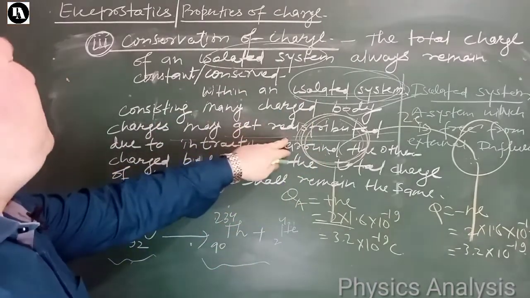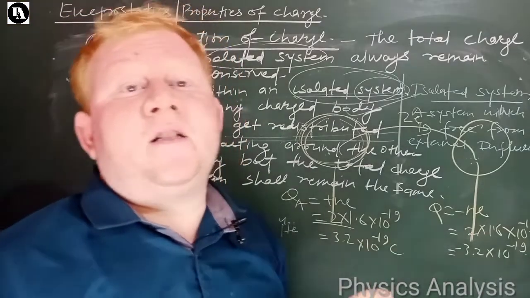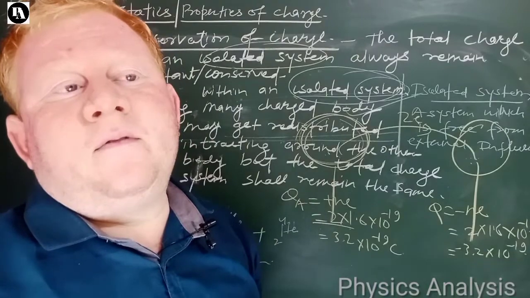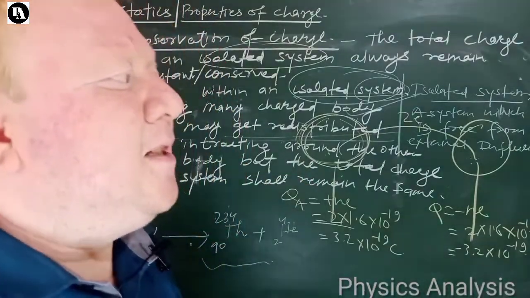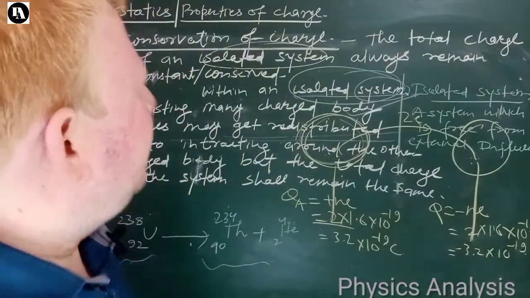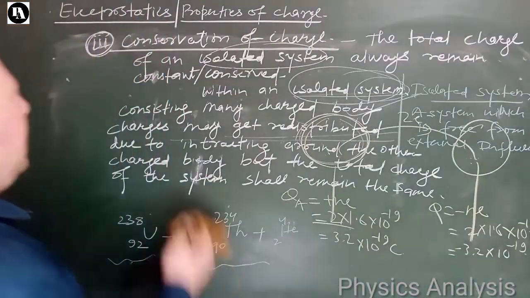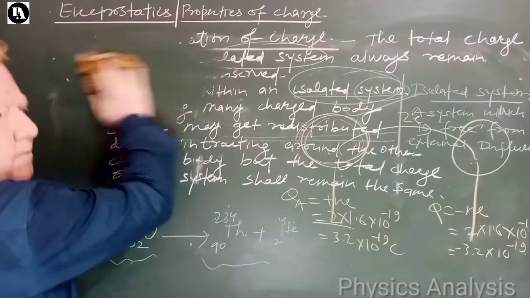Charges may get redistributed due to interacting with the other charges, but the thing is the total charge of the system shall remain constant, conserved, or same. So this is conservation of charge. Okay, let us remove this one.